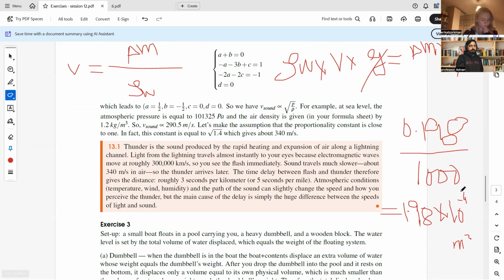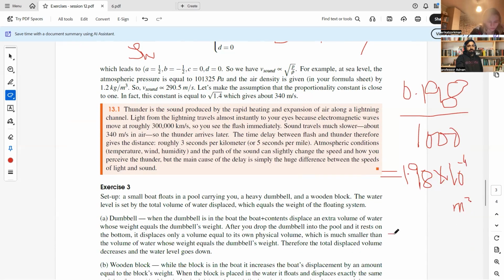But you can convert it into some smaller unit, as we can say 1 meter cube is equal to 10 to the power 6 cm cube. So here you can write 1.98 multiplied by 10 raised to the power minus 4 multiplied by 10 raised to the power 6, and it will give you the result 1.98 times 10 raised to the power 2.